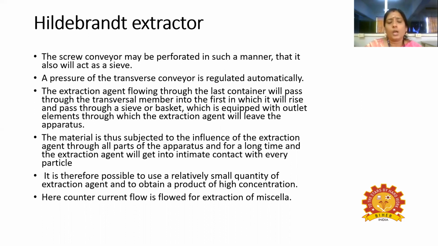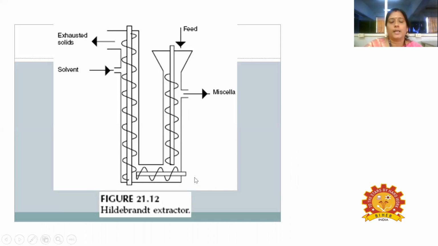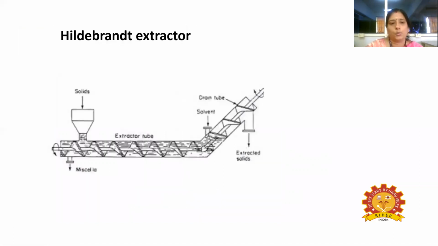Here, counter current flow is followed for extraction of the miscella. So this is the Hildebrand extractor. Here the solvent is flowing through here and the feed is fed at this right side. While the feed is flowing through this pipe and the solvent is flowing through the other side, it follows the counter current. So miscella will be taken out from this side, and at the other end we can collect our solid mixture after separation of the solute.